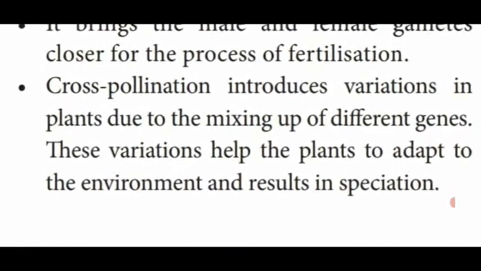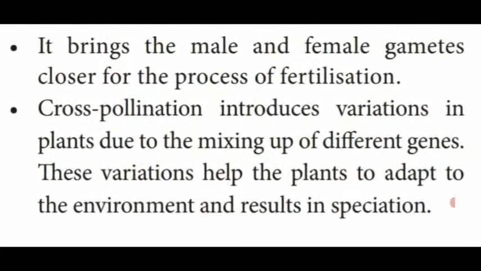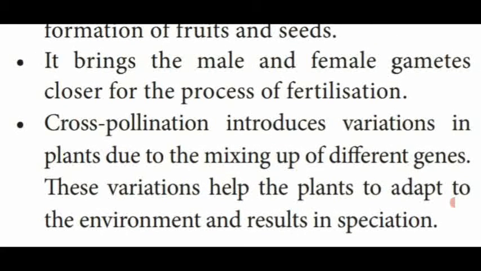It produces variety of species due to the mixing of different genes, helps the plants to adapt to a different environment, and leads to speciation, or results in the species group in the particular environment. That is said to be the significance of pollination.